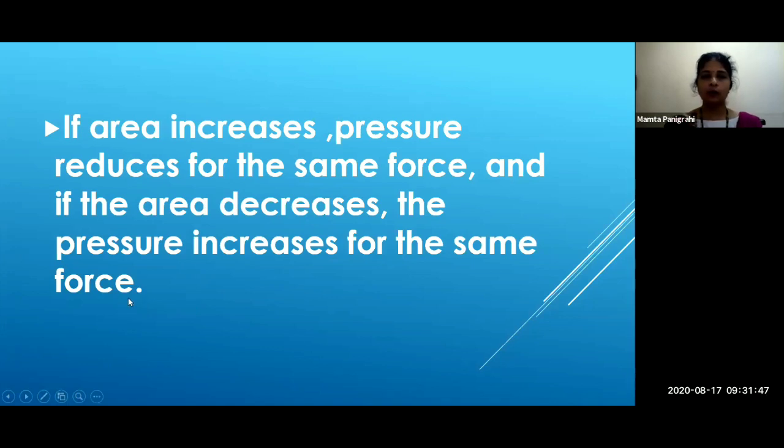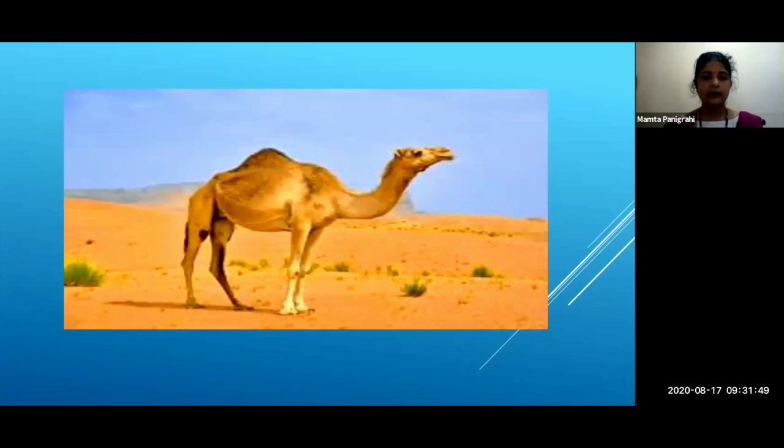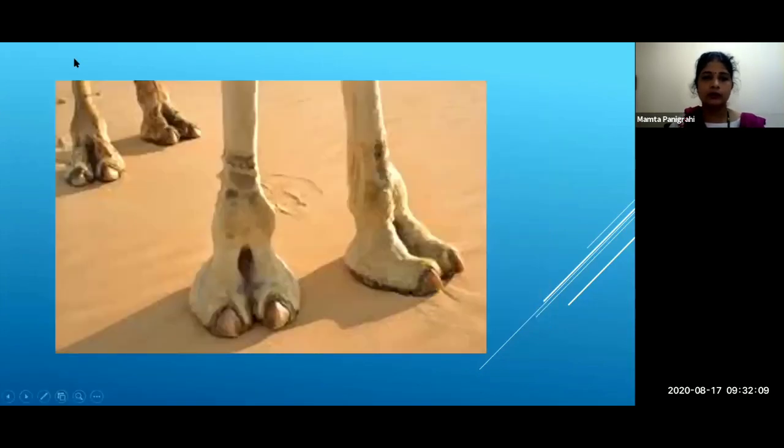Now I have one more example to make you understand. See this. What is this? Camel. Camels are mostly found in the desert region, right? Now see this picture. This is the camel's feet. How are they? Can you see the picture? They are very broad, wide.